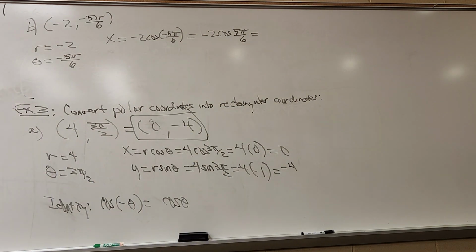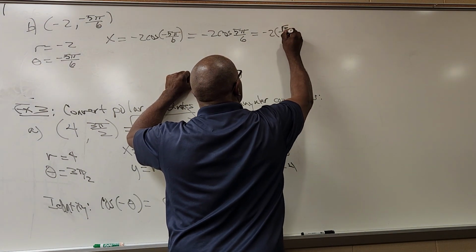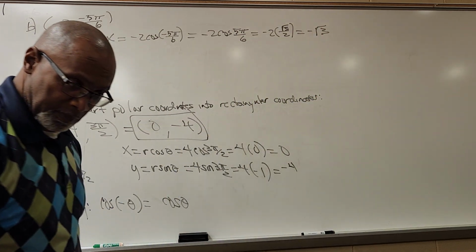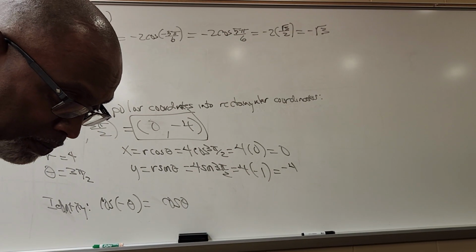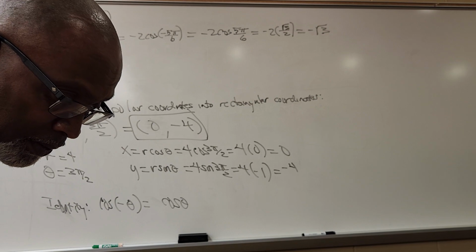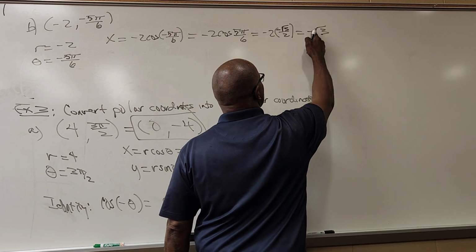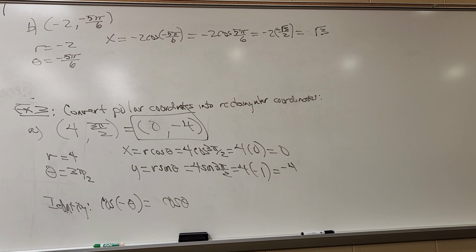Cosine of -5π/6, according to this, is just cosine of 5π/6. If I look at my unit circle, 5π/6 is in the second quadrant. The x-coordinate would be square root of 3 over 2. The 2's cancel out and you get negative square root of 3. Sorry, you're in the second quadrant, so the cosine of 5π/6 on your unit circle is negative square root of 3 over 2. Two negatives make a positive.